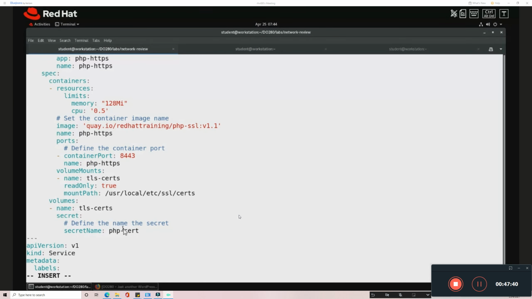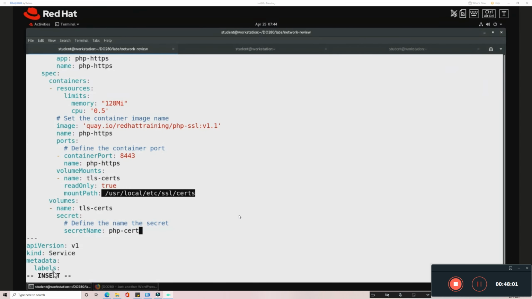So once I deploy this application through this file, I already mentioned this name. What this deployment will do is look for that secret. If the secret is there, it will mount that secret inside this file system, inside this mount path. So this is one way you can do it. I am doing that in the declarative file itself.